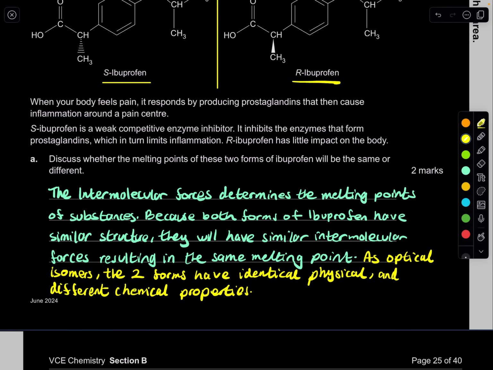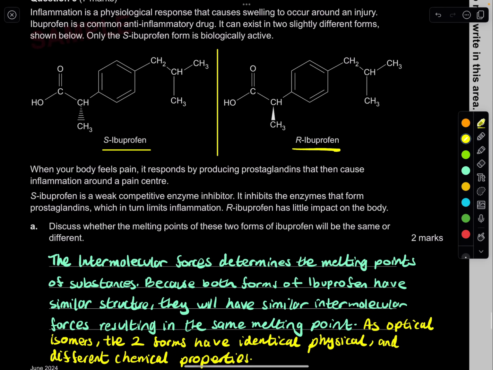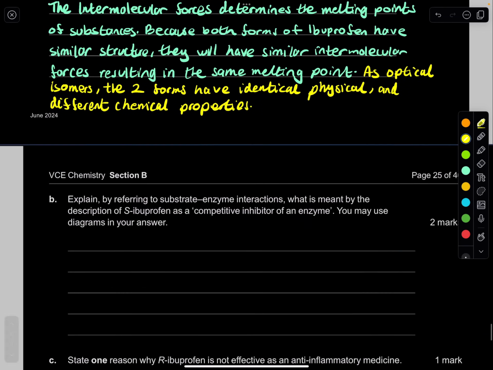Done. That's it. So remember, optical isomers have identical physical properties, but in terms of chemical properties, absolutely not. Totally different. And it's very easy marks there.